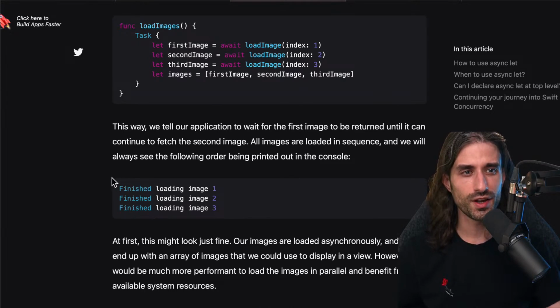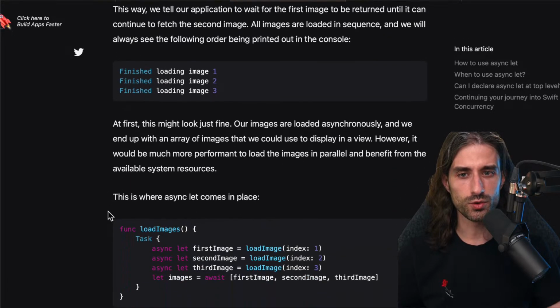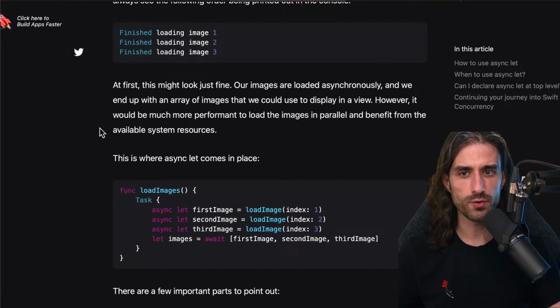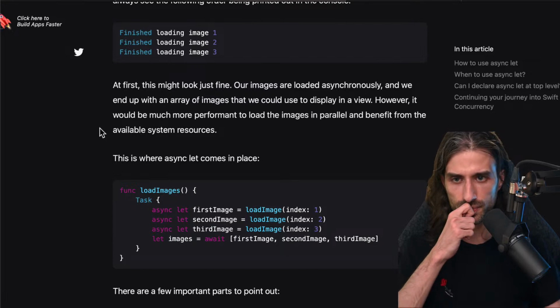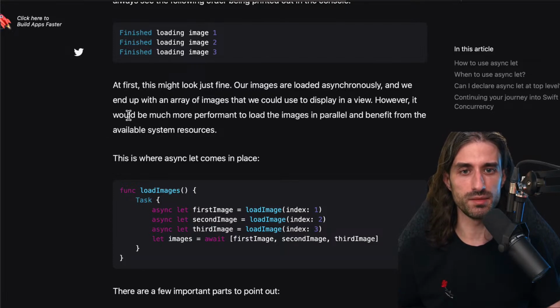At least this code has the advantage of being very predictable. It will always run in the same order, but that comes at the cost of an obvious performance improvement that for now is not being realized. So at first, this might look just fine. Our images are loaded asynchronously, and we end up with an array of images that we could use to display in a view. However, it would be much more performant to load the images in parallel and benefit from all the available system resources, because a modern iPhone is definitely capable of running more than one network request at a time.